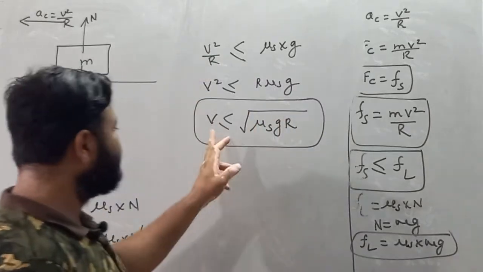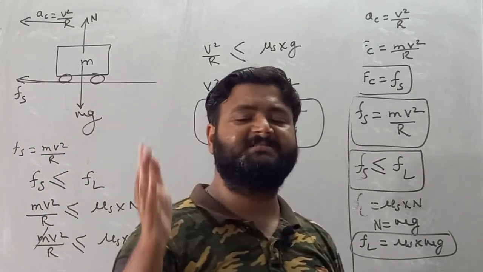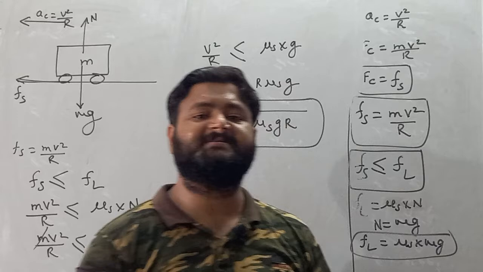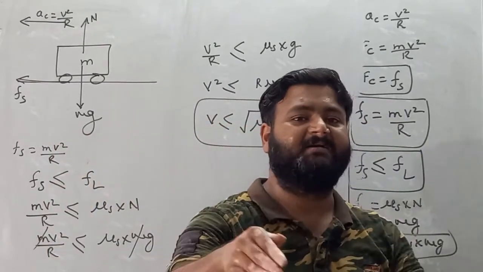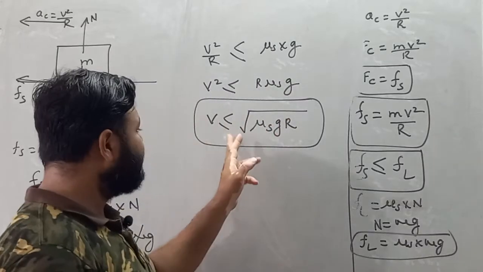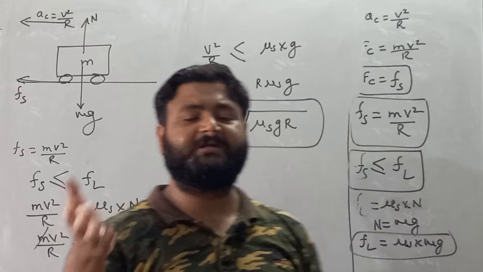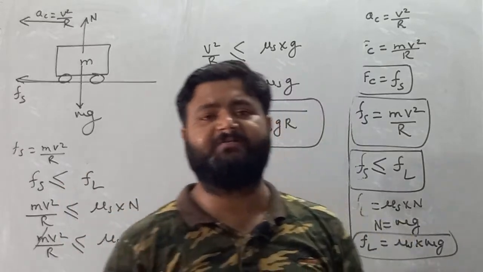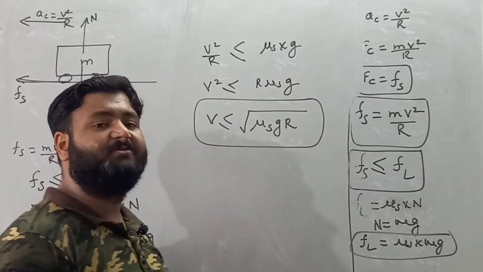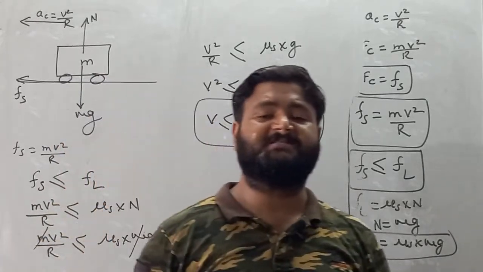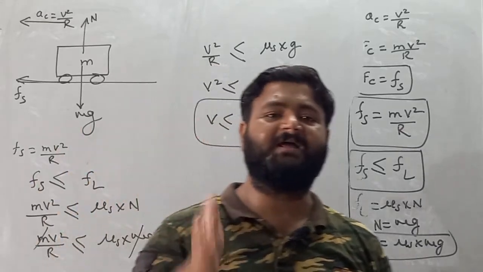So this velocity is also called the safest velocity with constant speed. If your speed increases beyond this value, then you fall down, or your car, bike or cycle, whatever you are driving, skids. So remember, this velocity is also called the safest velocity with constant speed in a horizontal circular track.